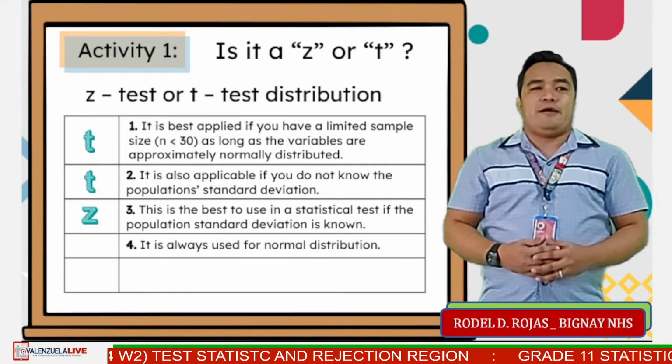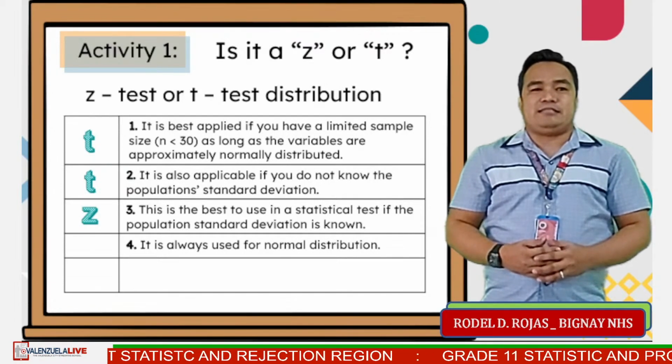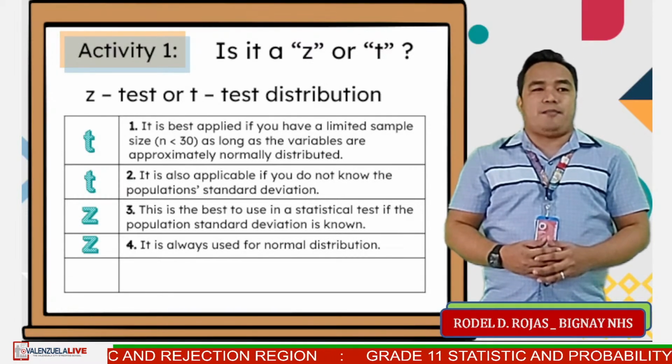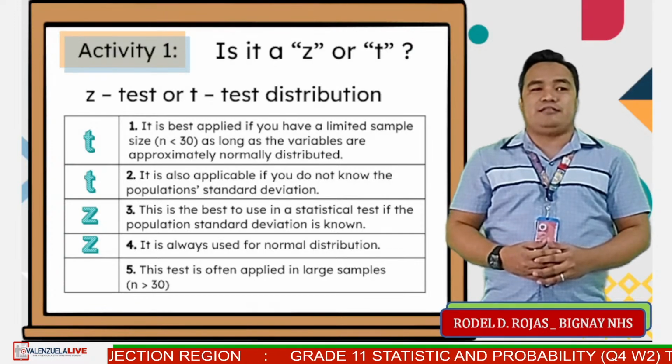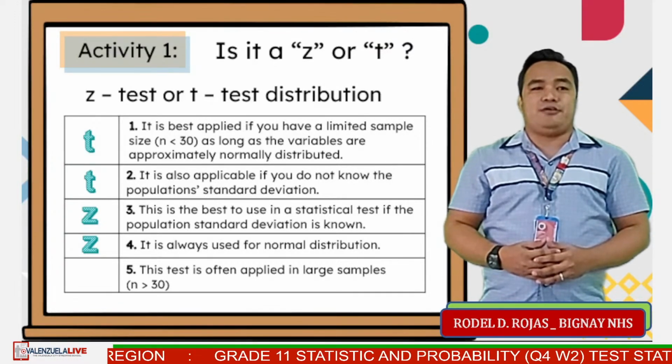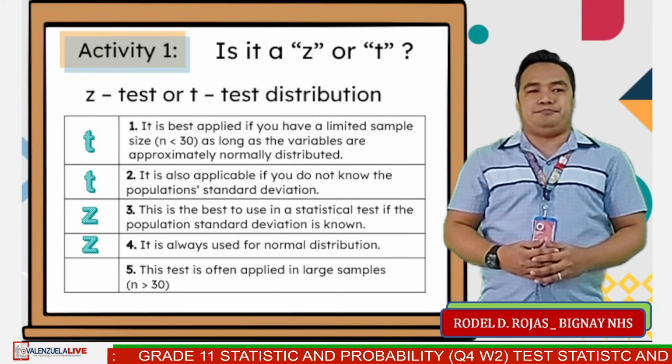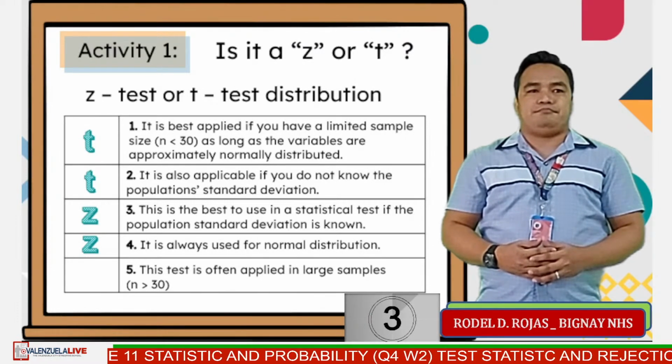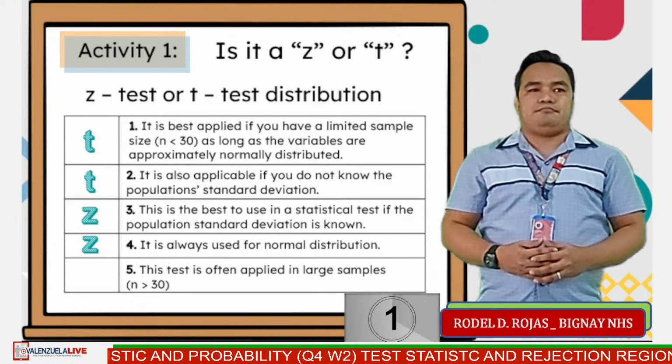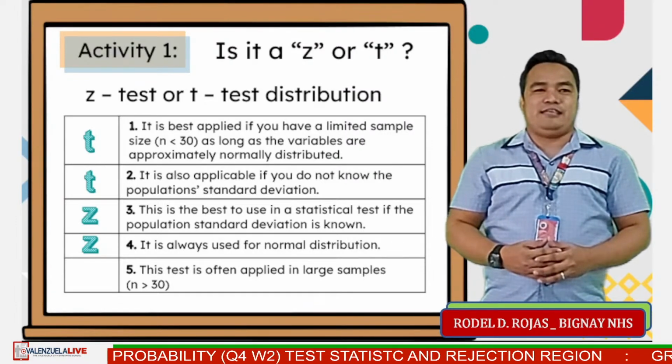Last number, number 5. This test is often applied in large sample and is greater than 30. Is it a Z or T? 5 seconds, go. The correct answer is Z.